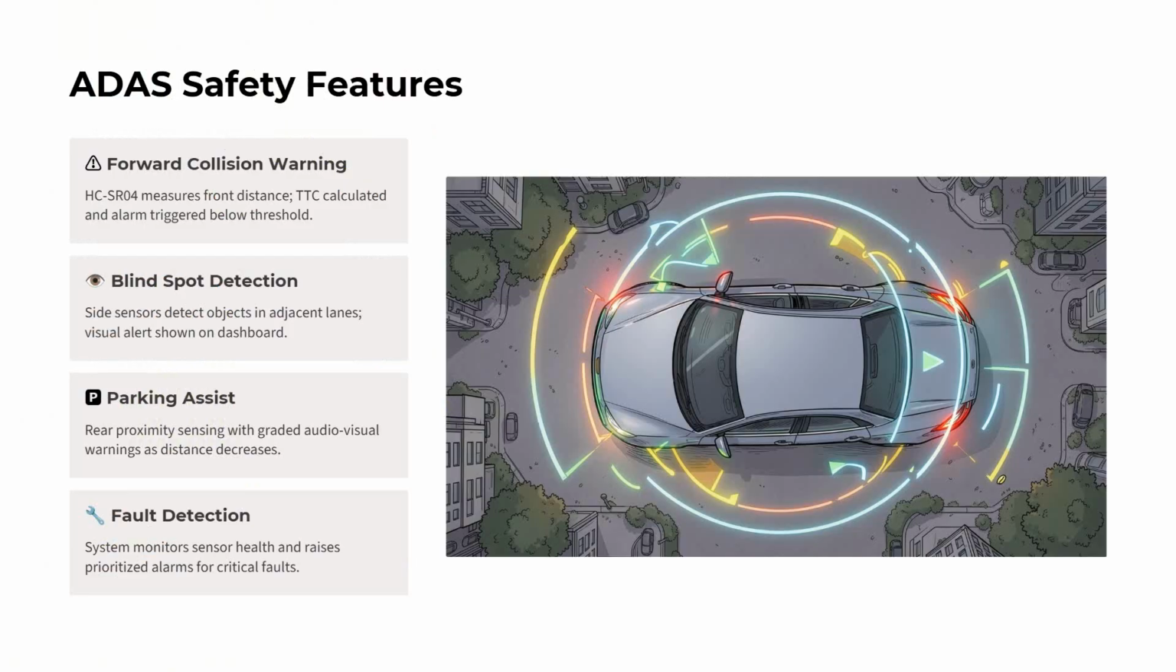What are the safety features? The first one is forward collision warning. We have ultrasonic sensors which measure the distance, so it calculates whether there is any possibility of collision. Also blind spot, because sometimes when we are driving we cannot see certain things, so it helps us with blind spot detection. Then we also have parking assist and fault detection.